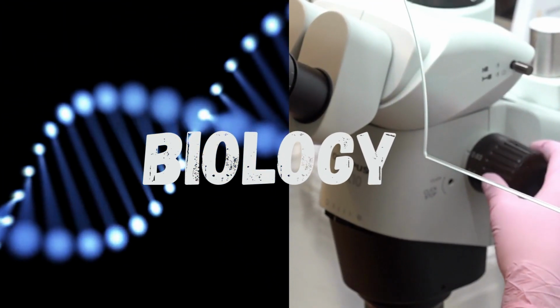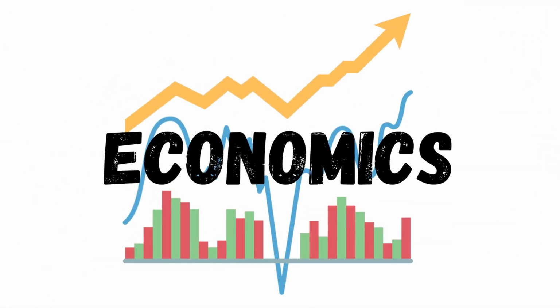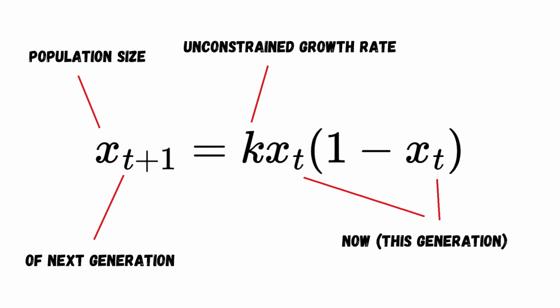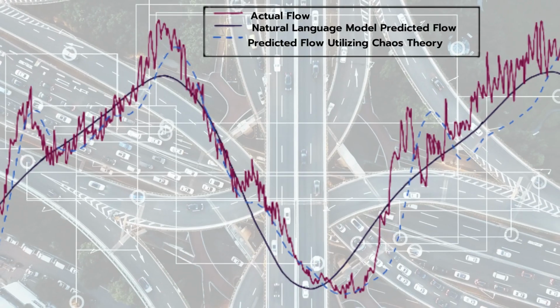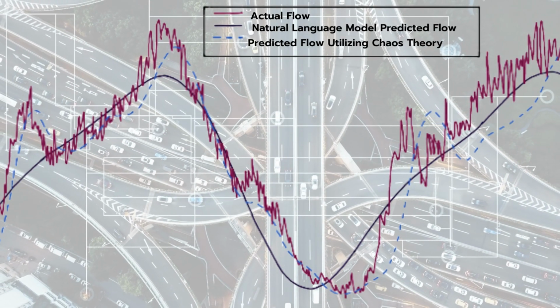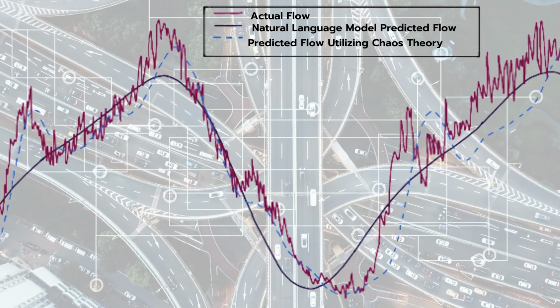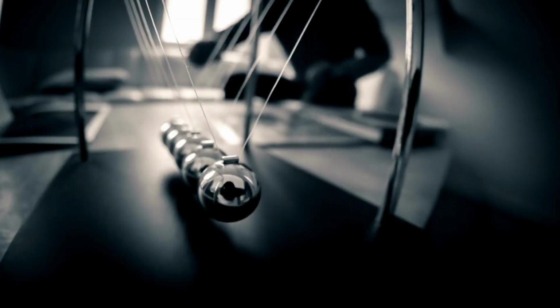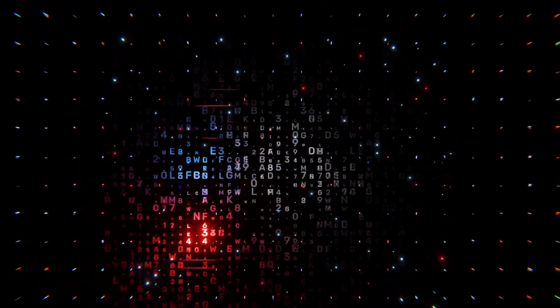Chaotic systems are found in nature, biology, physics, economics, and more. Take, for example, this chaotic equation, which models population growth. It's also been found that traffic flow can follow a chaotic pattern, and this information can be used to help with congestion and mobility. From the swinging of a pendulum to creating ciphers, chaos theory plays a big role in understanding the complex systems of everyday life.